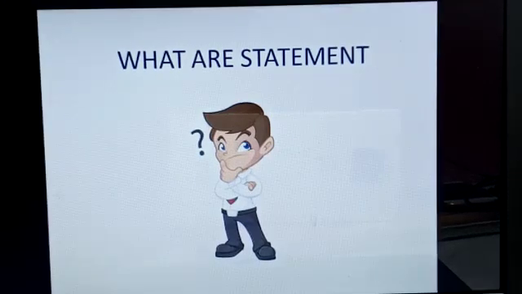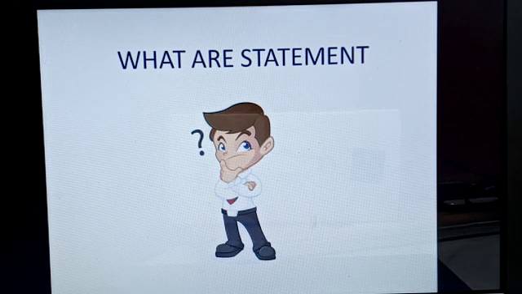What are statements? जैसे मैंने आपको last video में बताया था कि whenever there is a press conference conducted by celebrities or politicians or by a government, whatever they say in that press conference always becomes a statement. But होता क्या है statement?